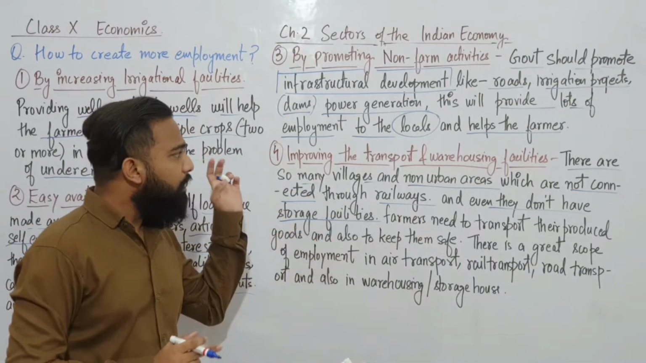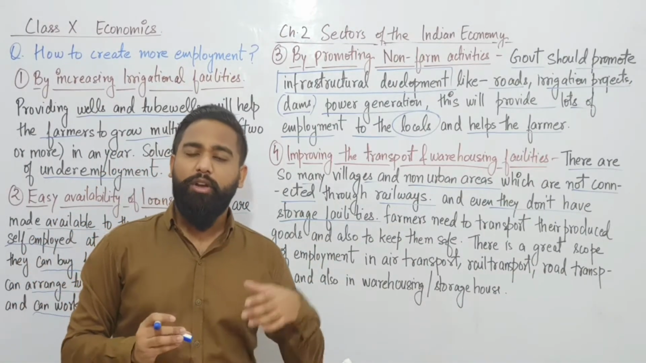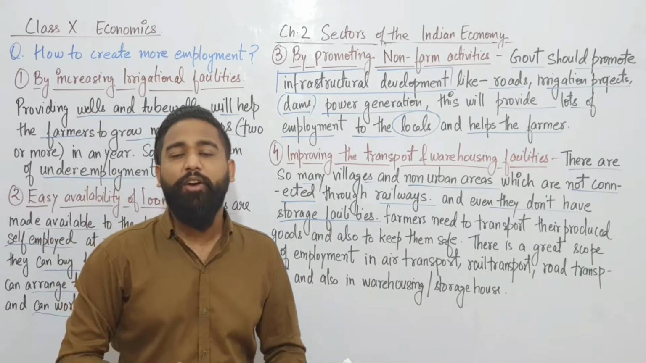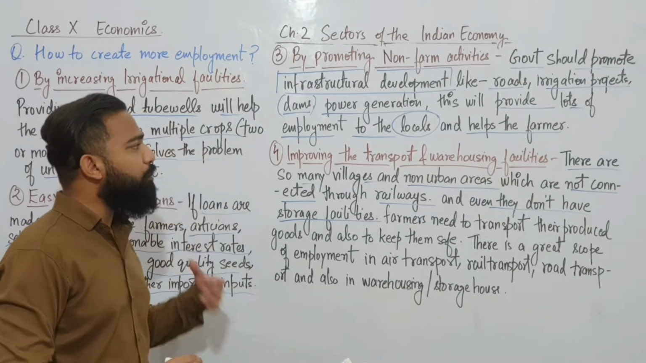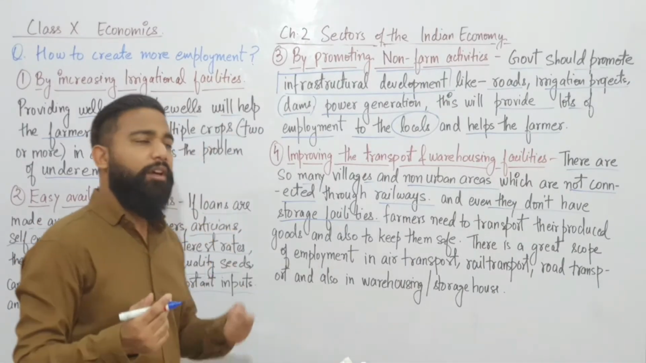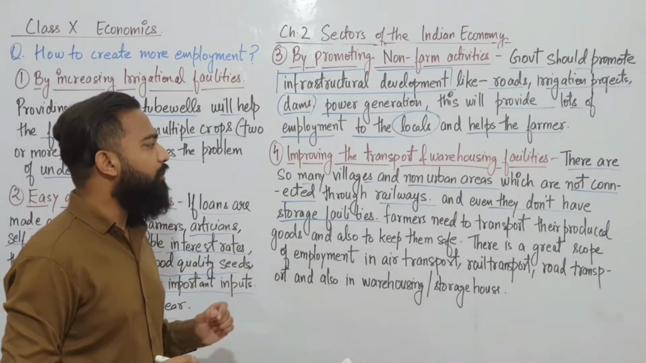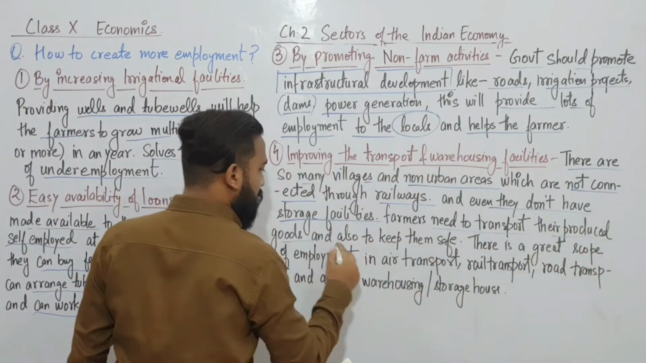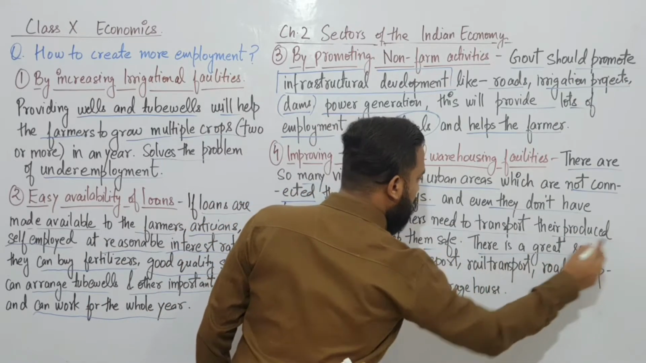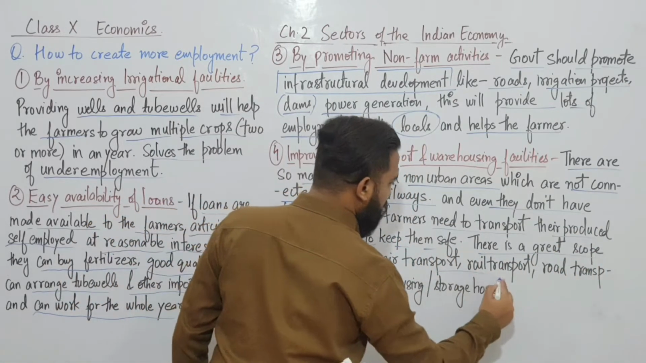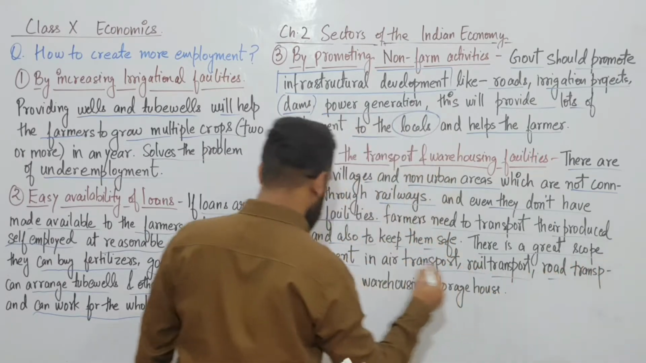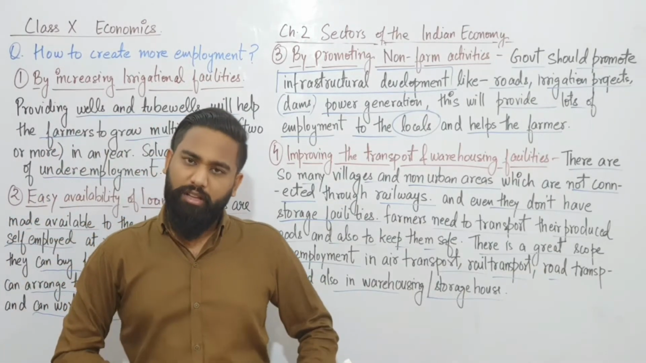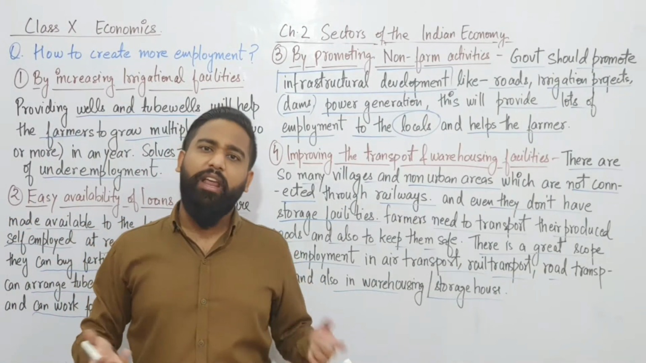Fine. So there are so many rural areas, non-urban areas and villages which don't have the facility of transportation. If we improve our transportation and give them warehousing facilities, then we can also improve the employment rate. How? Farmers need to transport their produced goods and also keep them safe. There is great scope of employment in air transport, rail transport, road transport, and also in warehousing and storage facilities. If someone in their village has a warehousing facility, then he can have employment for the whole year.